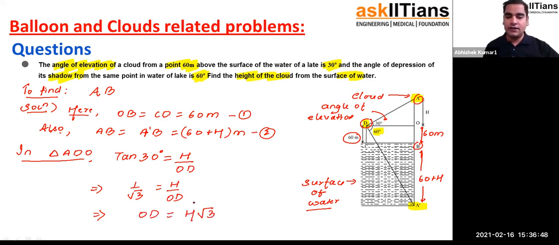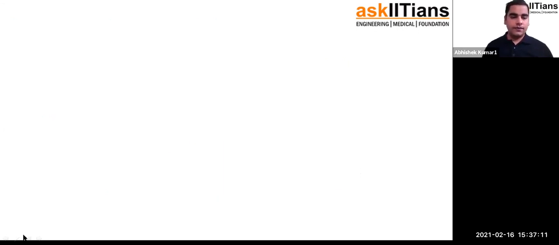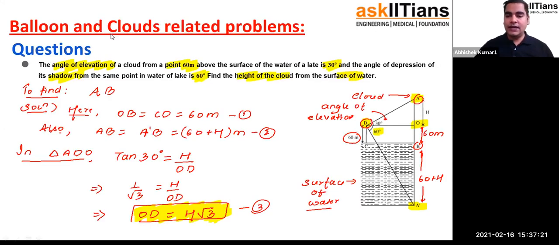This is an important result we got here because we will be using this result when we apply the concept of trigonometry in the other right triangle. So we got OD is equal to capital H root 3. Now we are going to move to triangle DOA dash. Understood? So in the triangle DOA dash, I calculate tan 60 degree,